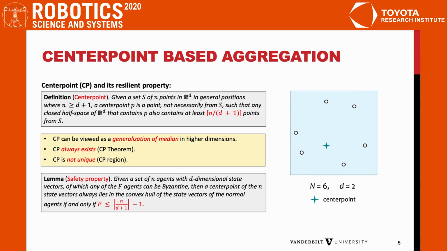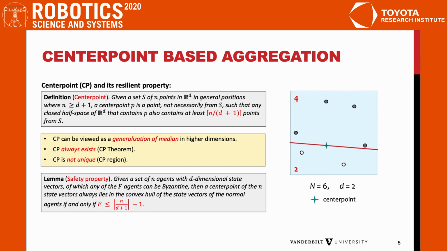We utilize the notion of center point to guarantee the resilient aggregation. A center point is a point such that any closed half-space that contains this point must contain at least n over d plus 1 points from the total point set. For example, in 2 dimensions and for 6 points, any closed half-space containing a center point also contains at least 2 points, that is 1/3 of the 6 points. One can think of a center point as a generalization of median in higher dimensions, and it is guaranteed that a center point always exists and is not unique.